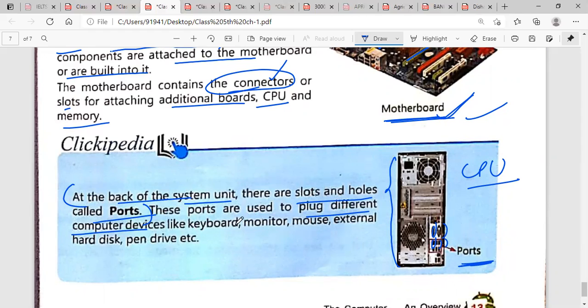On these ports you can connect your keyboard, mouse, monitor, external hard drive, pen drive. You can also connect a pen drive here. Your keyboard, your mouse, each and everything you can connect here. That's why these ports are available.